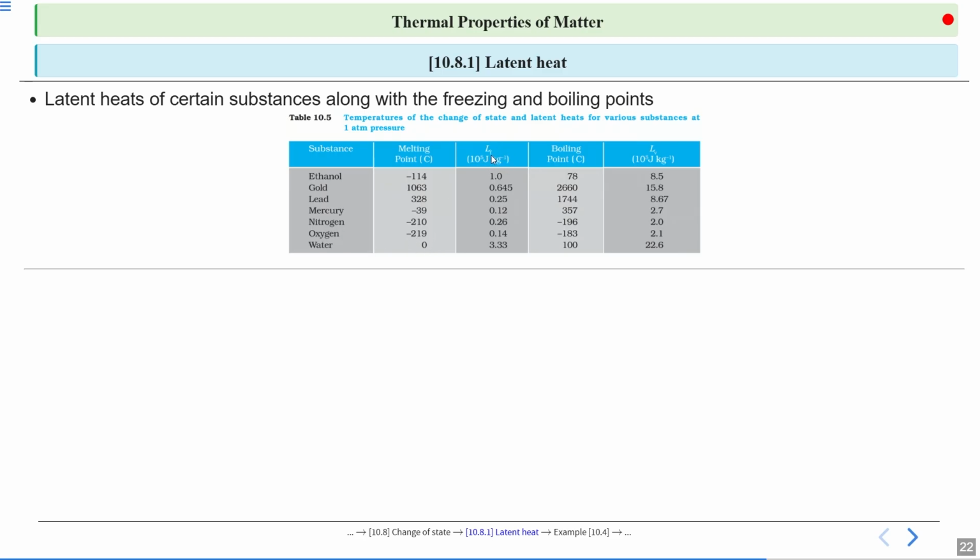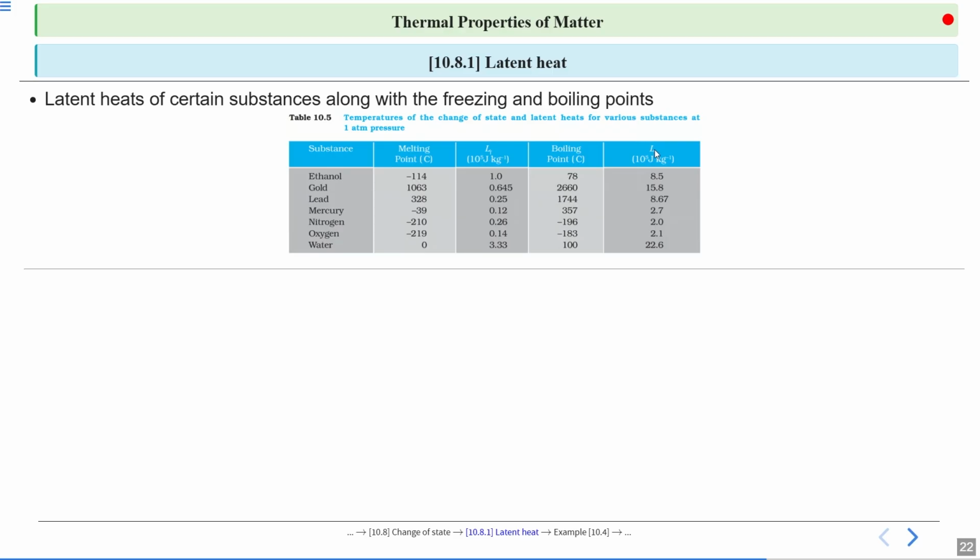And this is LF, latent heat of fusion. For ethanol 1.0, gold 0.645, lead 0.25, mercury 0.12, nitrogen 0.26, oxygen 0.14 and water 3.33. Boiling points are similarly: ethanol 78, gold 2660, lead 1744, mercury 357, nitrogen minus 196 degrees Celsius, oxygen minus 183 and water 100.